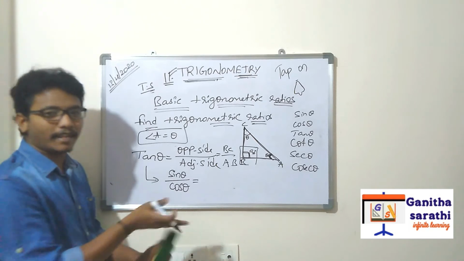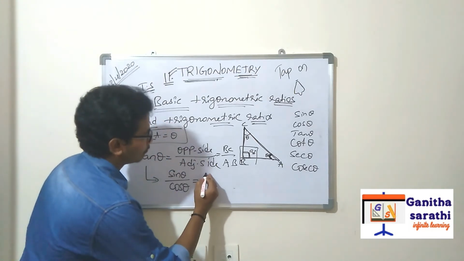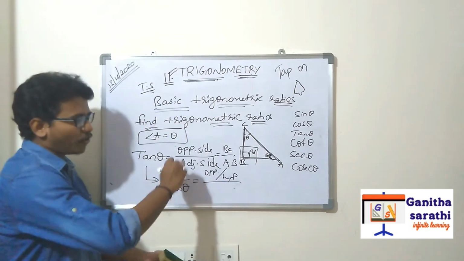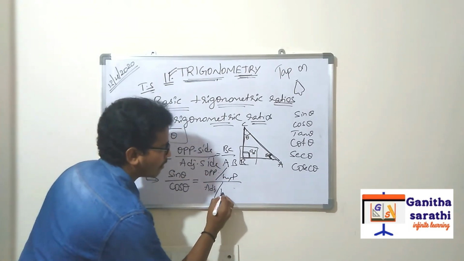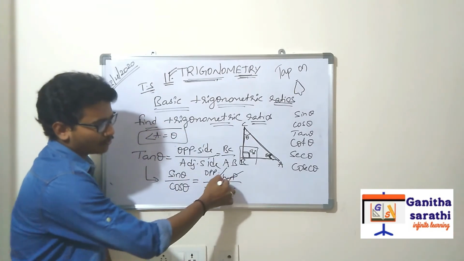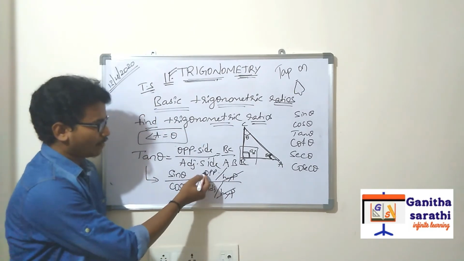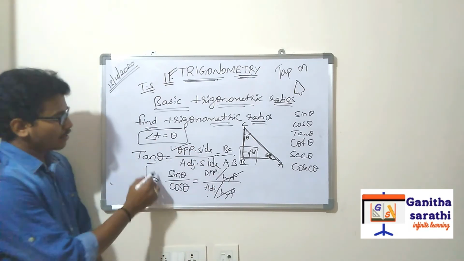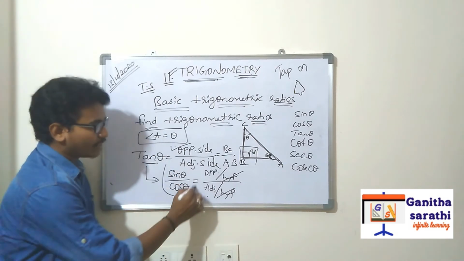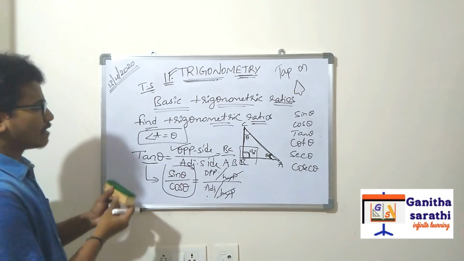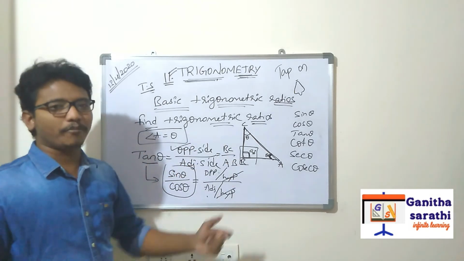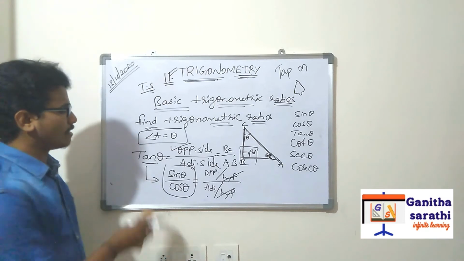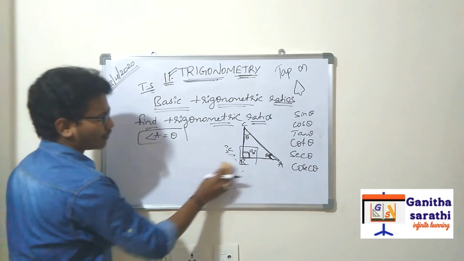What is sin theta? Opposite side by hypotenuse, right? What is the cos theta formula? Adjacent side by hypotenuse. Can we cancel these two? Yes, hypotenuse and hypotenuse will cancel. Tan theta is equal to opposite side by adjacent side. So tan theta can also be written as sin theta by cos theta. Sin theta means opposite side by hypotenuse. Cos theta means adjacent side by hypotenuse. Tan theta means opposite side by adjacent side. So we can prove it in many ways.